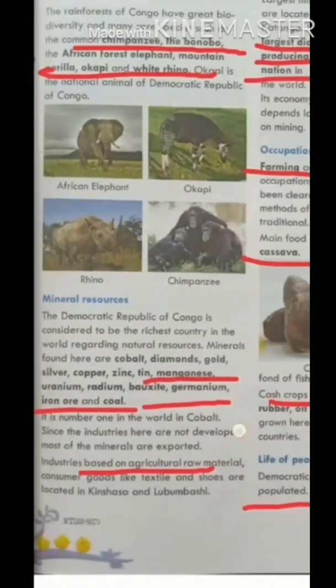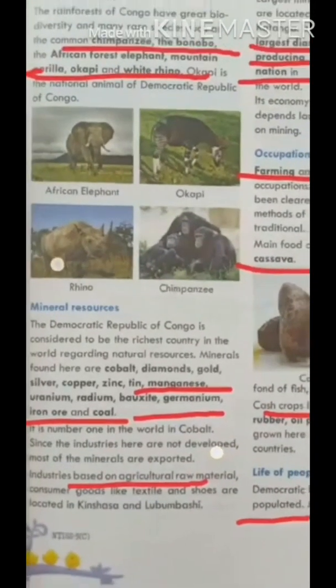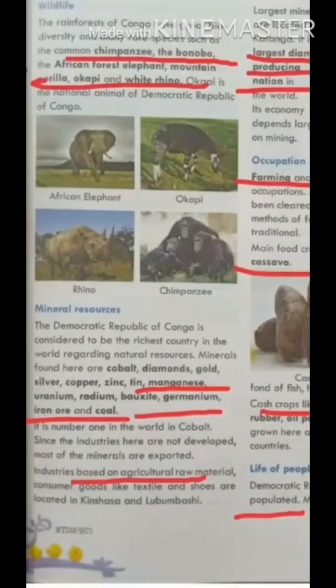Now mineral resources. Students, the Democratic Republic of Congo is considered to be the richest country in the world regarding natural resources. There are so many natural resources here like cobalt, diamonds, gold, silver, copper, zinc, tin, magnesium.